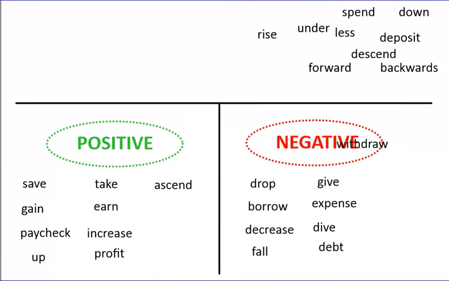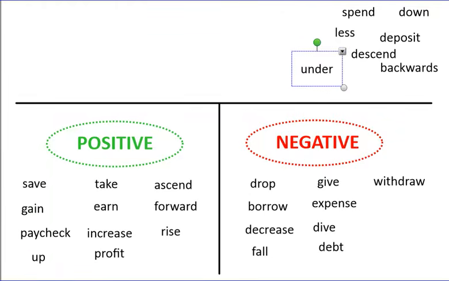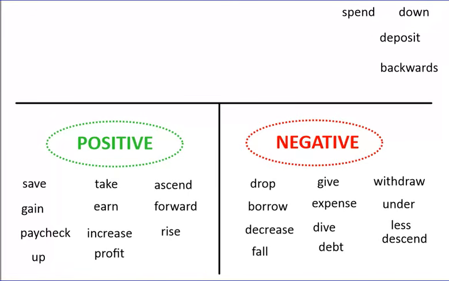Withdraw is to take money out of your account, so that's negative. Forward is to go forward in a positive way, so that's positive. To rise is to go up, so that's positive. Under is usually going to be negative, like under the water, for example. Less is going to be negative. Descend means to go down, that's negative.